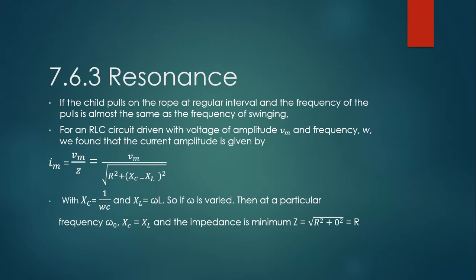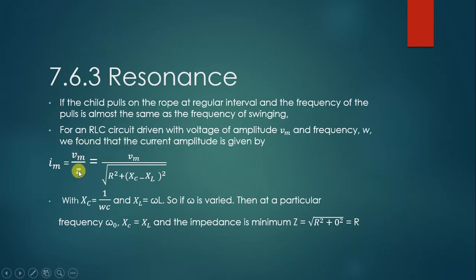Similarly, for an RLC circuit driven with voltage amplitude Vm and frequency omega, we know from the previous lecture that the current amplitude is Im = Vm/Z. So Vm/Z is the current amplitude.